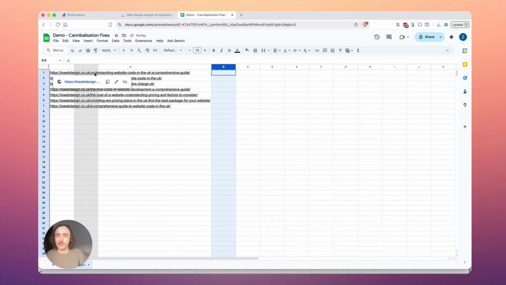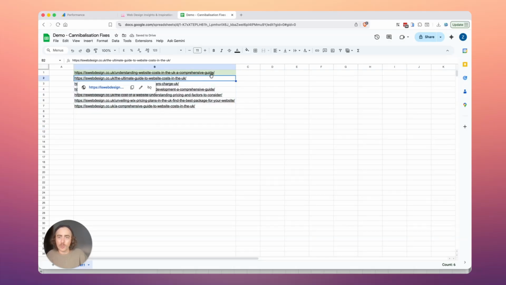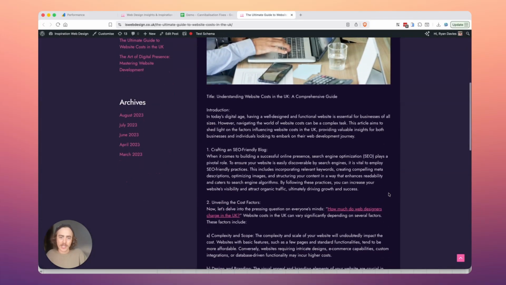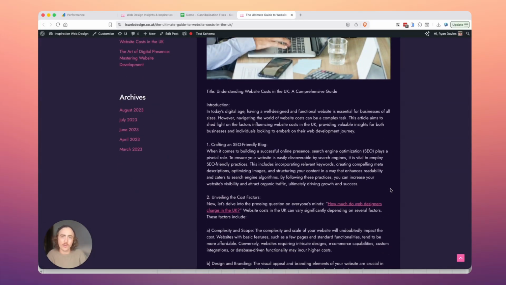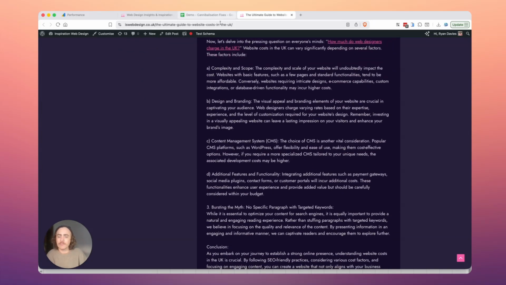I am going to highlight it, and I am basically going to go through all of these. I'm going to open each one, and I'm going to say, okay, what content do I need? What content don't I need? I'm assuming there are loads of paragraphs and links and all that stuff that is overlapping because they all talk about the cost. So I'm assuming that these articles all say basically the same thing. However, if these are human written articles, hopefully many of them are on your site or your client's site, there will be differences. And so probably one of the easiest ways to do this is actually to use ChatGPT.